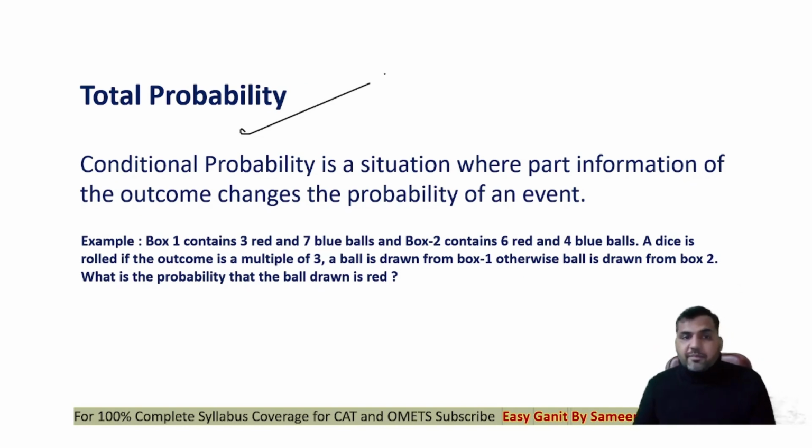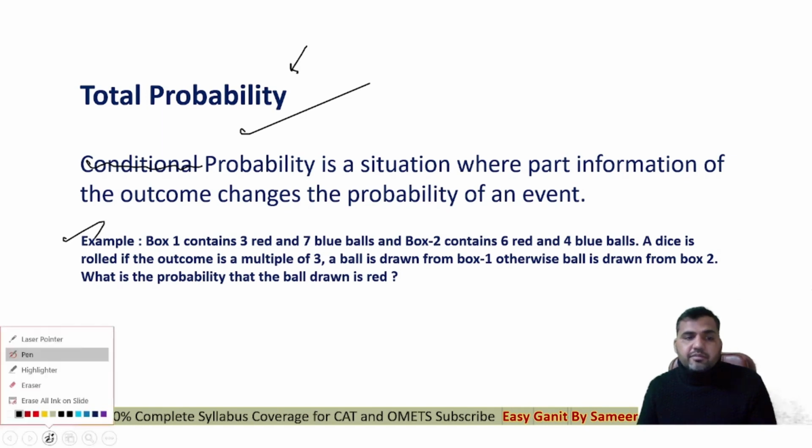Total probability. Now this is something which is very, very important. 90% of questions of XAT come through this total probability. Total probability and conditional probability are actually connected with each other. I'll try to explain the concept of total probability with the help of this example. Look at it. It says that box 1 contains 3 red and 7 blue balls, right?